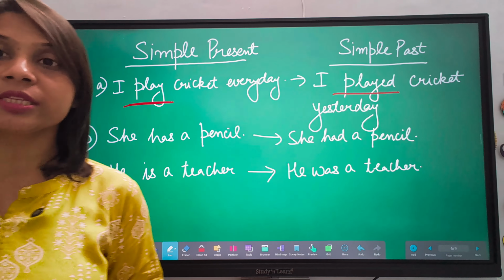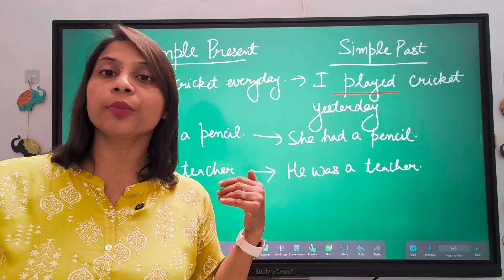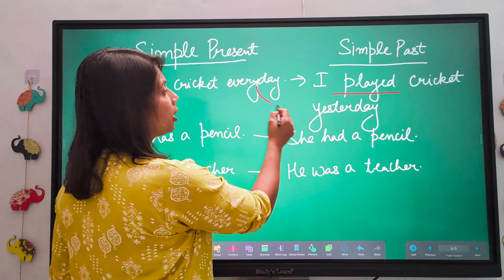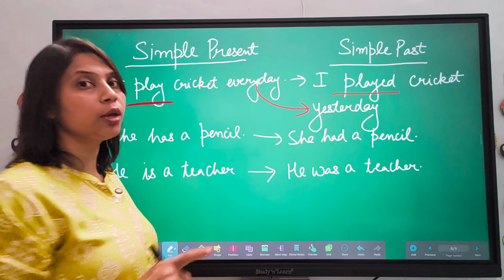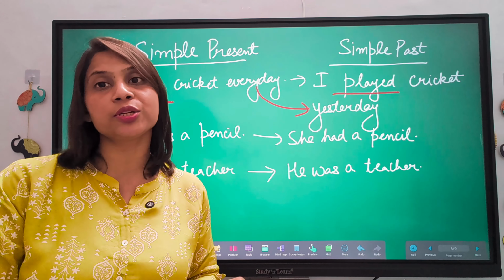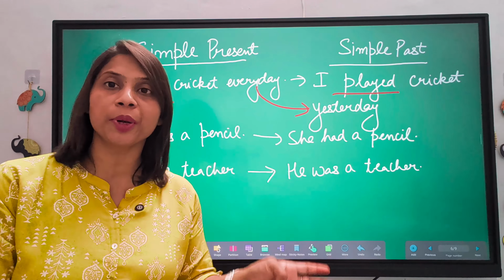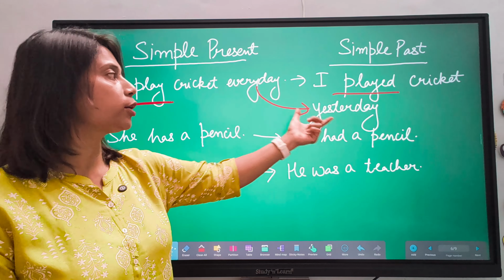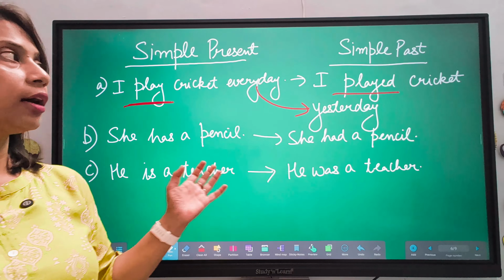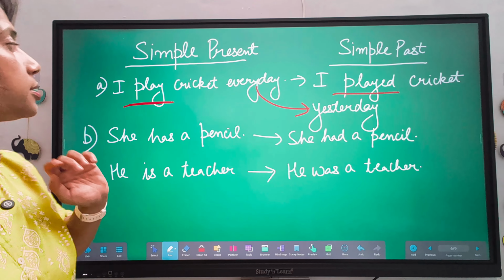वो तो present का part है. So जब काम हो चुका उसके लिए हम simple past tense use करते हैं. So you have to change every day into yesterday. It's very important whenever you do the conversion of sentences from simple present or from any other tense to simple past, you have to change this part also. Every day को हम yesterday बनाएंगे कि मैं कल खेला था. I played cricket yesterday.